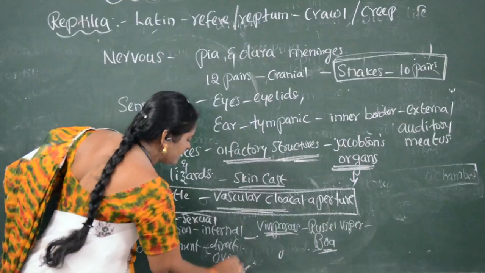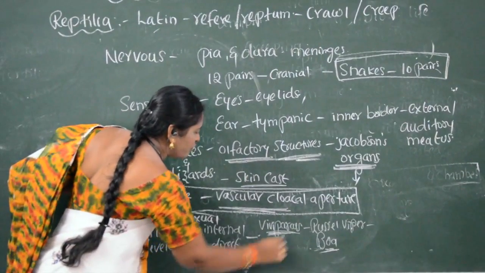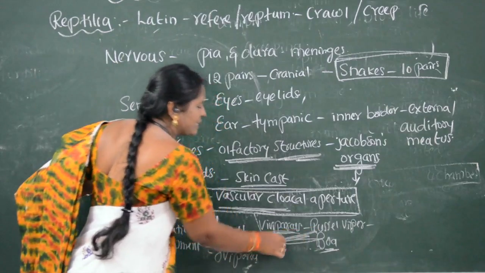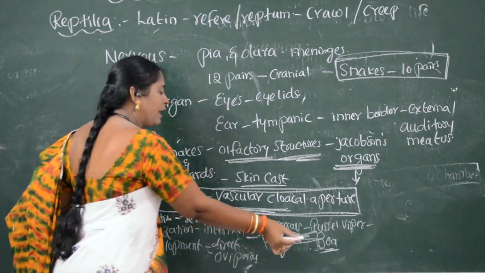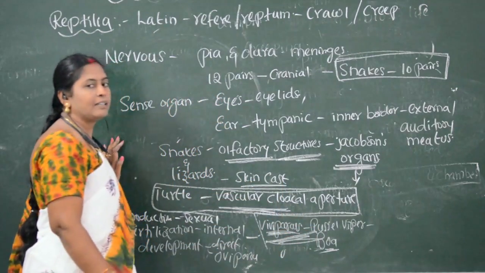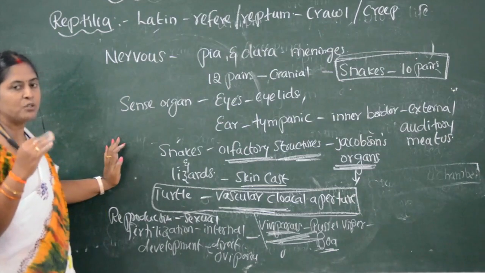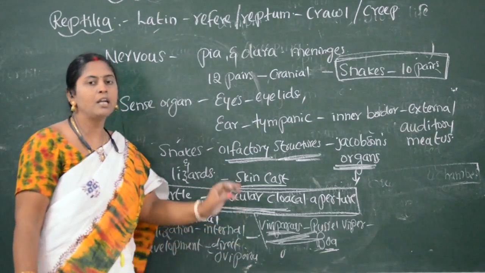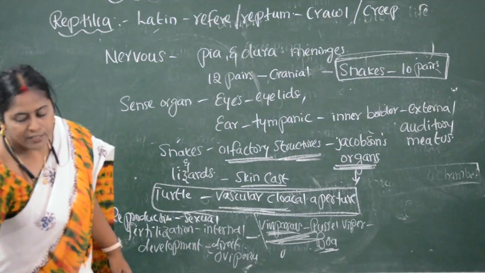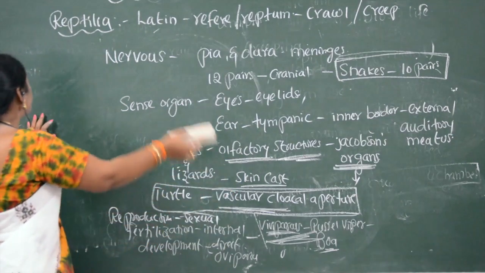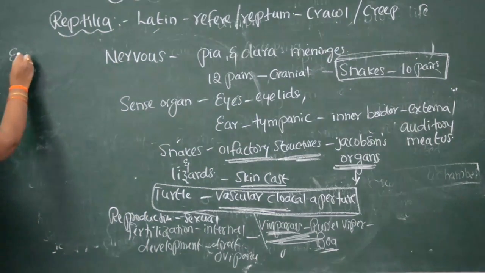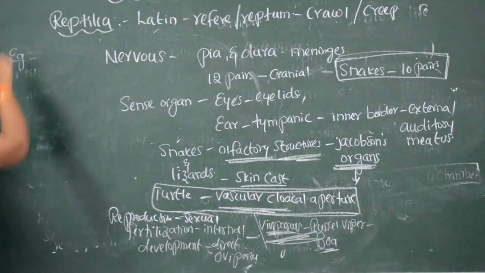All the other reptiles are oviparous. Only a few reptiles, Russell's viper, boa, and tree snake, give birth directly to the young one, whereas all the remaining reptiles are oviparous. Now we will see the examples of reptiles. So first we will see the examples.